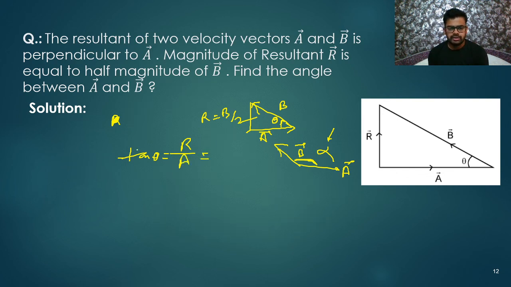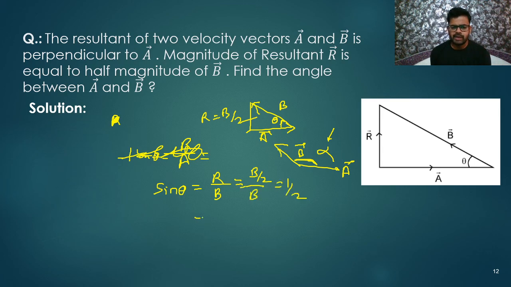Sorry, we will not write tan theta, as we cannot find it. We need to use sine theta. Sine theta is perpendicular by hypotenuse, R by B. Why have I written it like this? Because R is given in terms of B, so we can cancel easily. So it is B by 2 divided by B, which means 1 by 2. And we know sine theta is 1 by 2, so theta is 30 degrees.